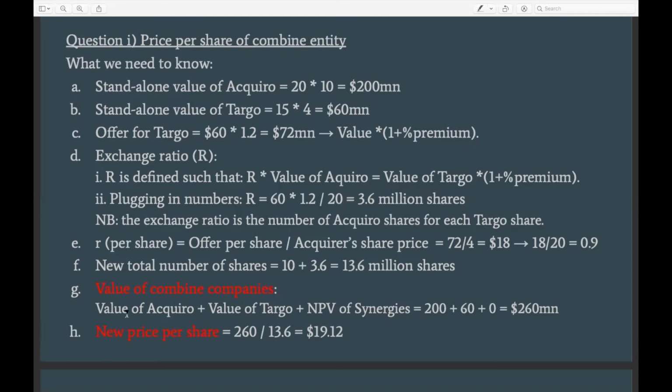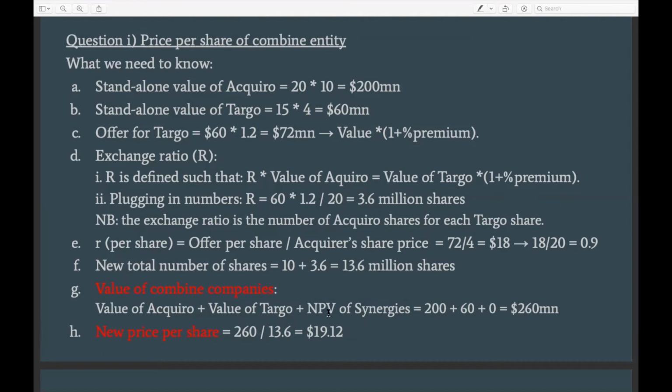So we already know this information. We know the standalone value of the acquirer. We know the standalone value of Darboe because we've already computed it above. Also, we are told in the question that the NPV of synergies is equal to 0, right? So how you could interpret this is that this particular transaction does not add any value to the two companies. Their operations would continue as it was when they were separate companies.